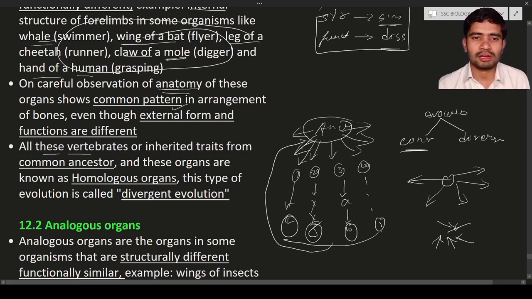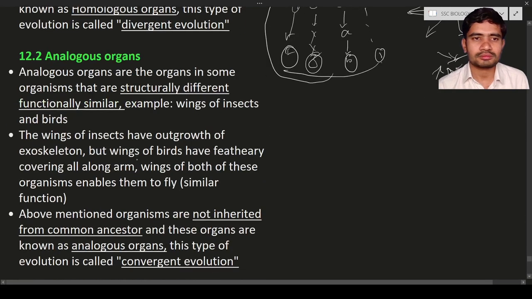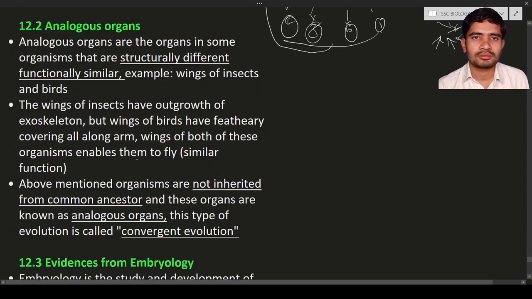So next is the analogous organs. These organs are structurally different but functionally similar. How? Example, if you see wings of insect and bird. Okay, wings of insect and wings of bird. They are functionally similar but structurally different. If you observe the wing of the insect and wing of the bird, it looks almost same.